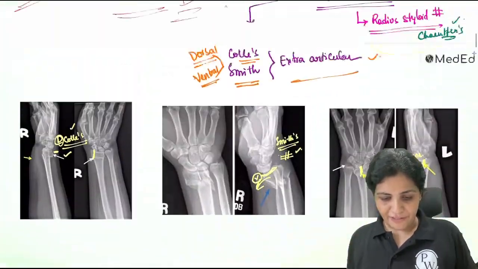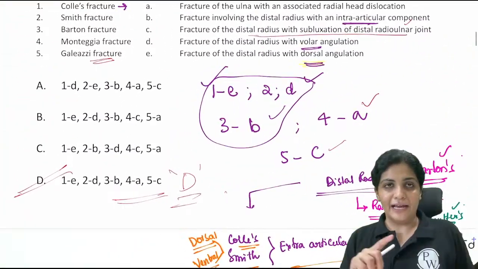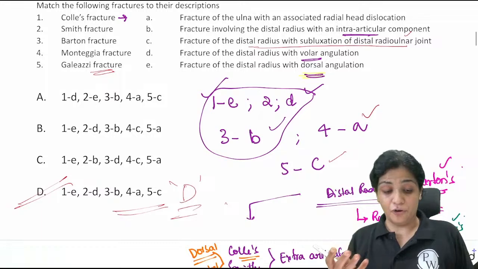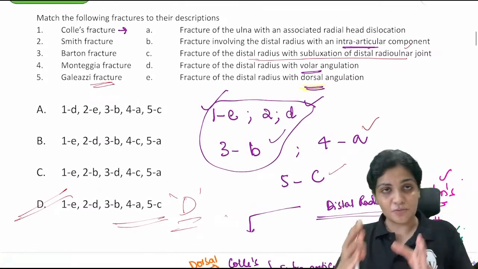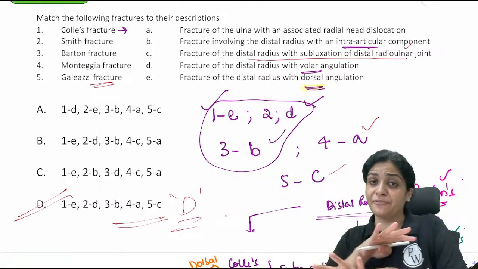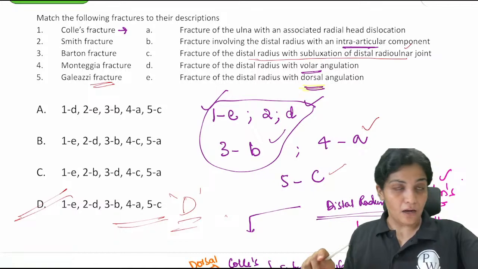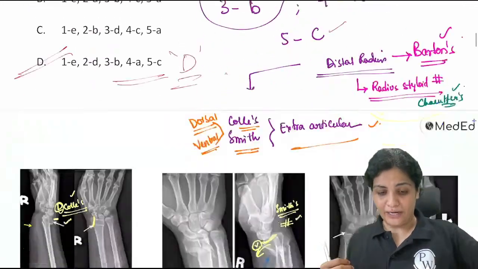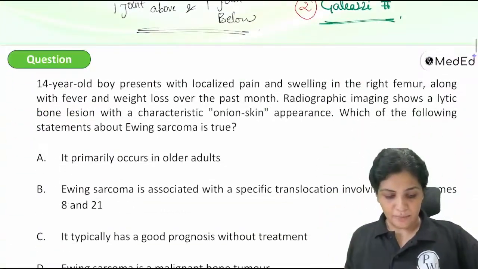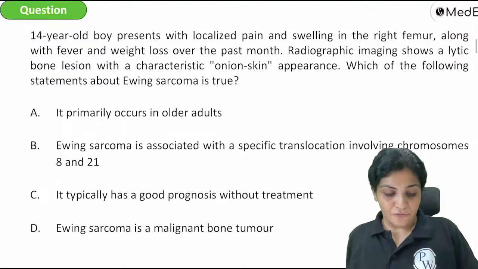Okay, now we have finished this. This is very important, guys. It will be asked in any form. They can ask about Colles, Smith, Barton's, Monteggia, Galeazzi. We have finished almost 5 to 6 questions in one question. Fine. Now going back to the next one.